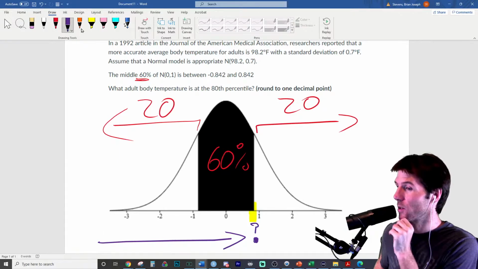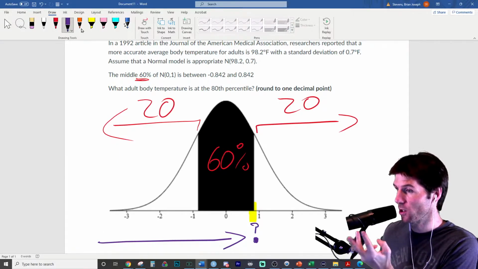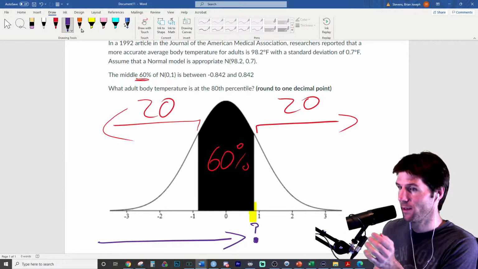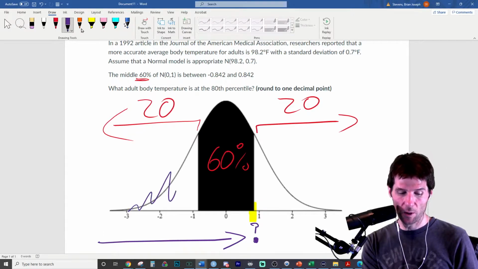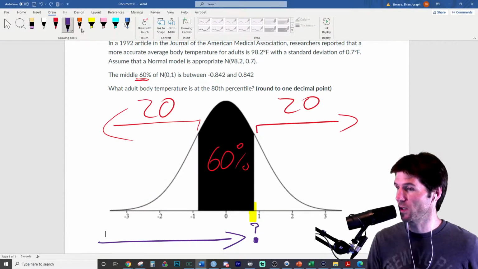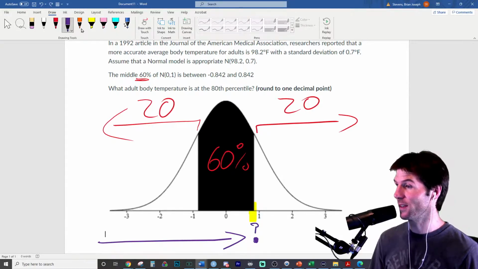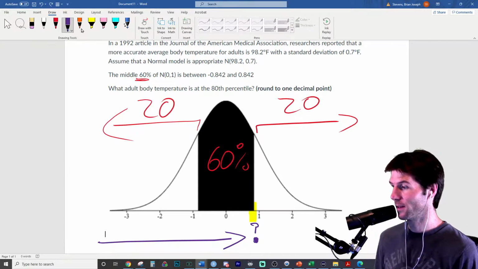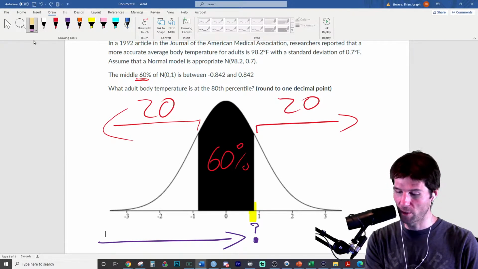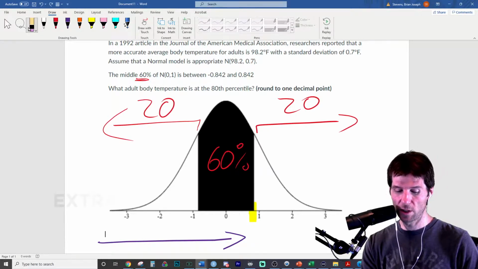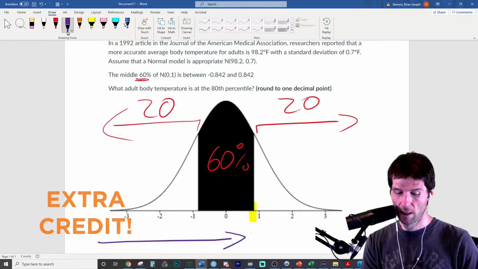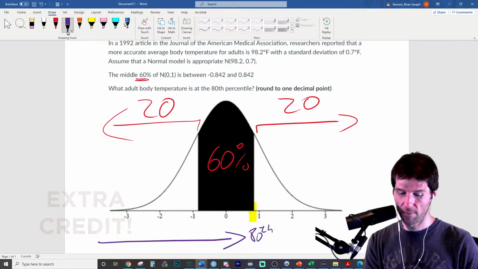So that spot right there is the what? If you add up the percentages, you're at what percentile right there? If you go and you add up all the data up to that spot, you've added up to what percent of the data? The 80th percentile. Great job right there, Chris. Great job. Practice, practice, practice. So the 80th percentile. Wait a minute.